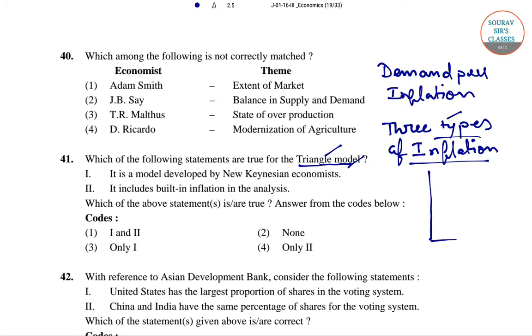Say this is the demand curve, and now there is increasing demand, so the demand curve shifts rightward. Because of this the price level shifts from P0 to P1. So there is an increase in price, that is inflation due to demand pull.